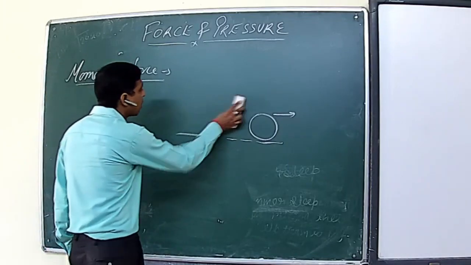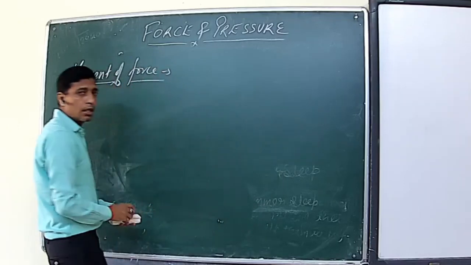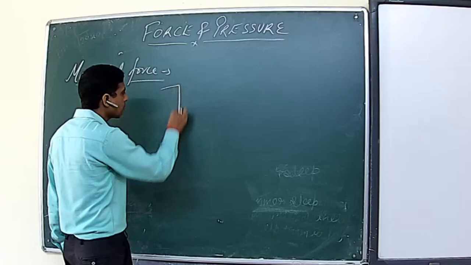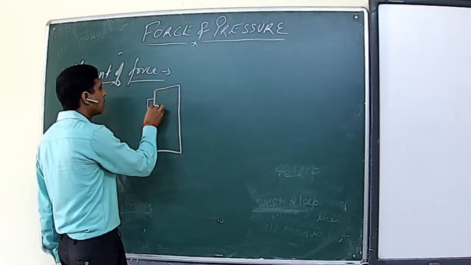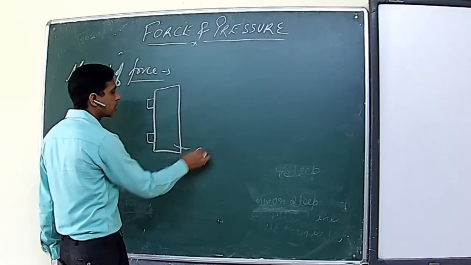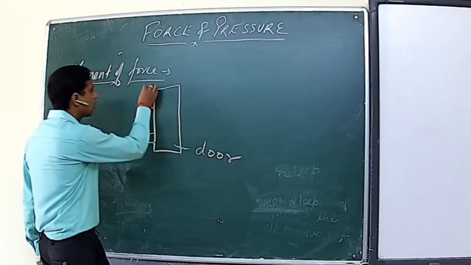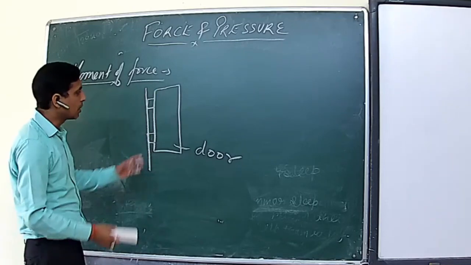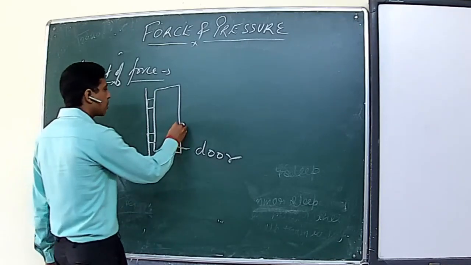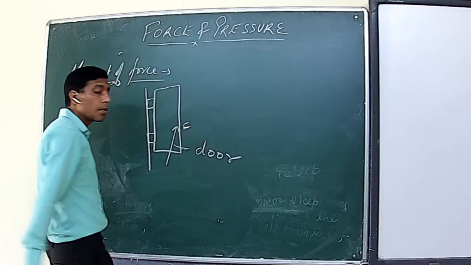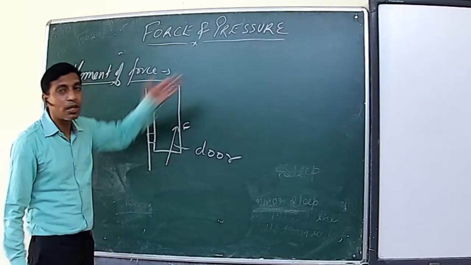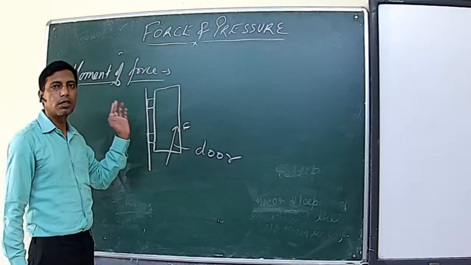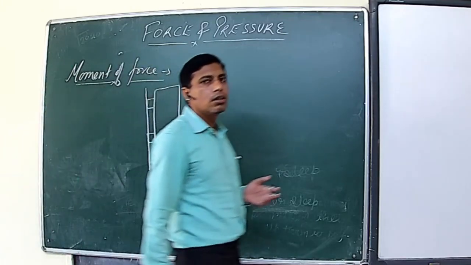It is restricted to have straight line motion. For example, suppose a door is fixed with the help of hinges to a wall. Then if you apply force on this, what will happen? Is this door able to start moving straight? No. It will start rotating about these hinges. So this is what is called rotatory motion.